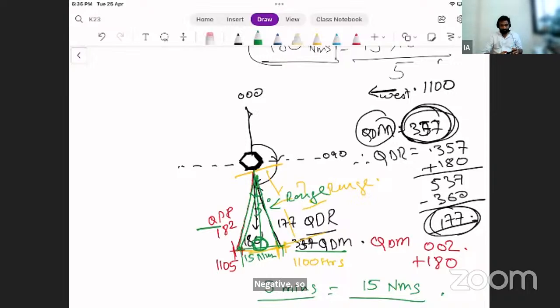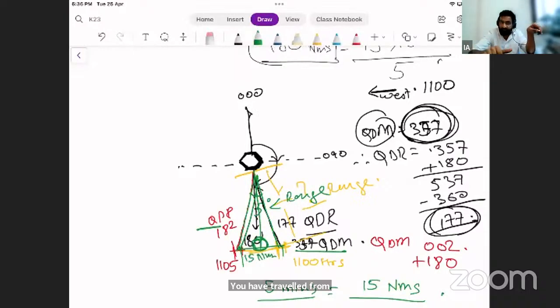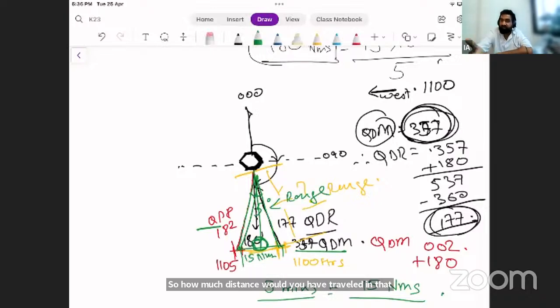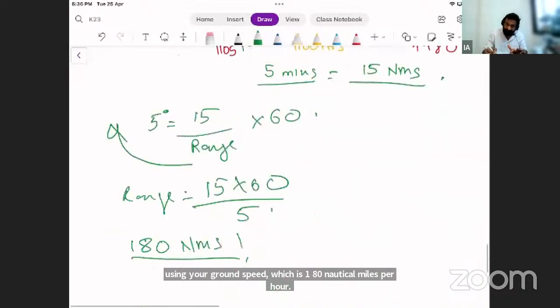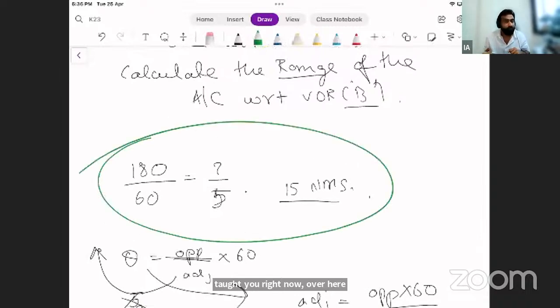Sir, I don't get that 15 nautical miles, or else everything is clear. Your aircraft ground speed is 180 nautical miles per hour. You have traveled from 1100 to 1105 in 5 minutes at 180 knots. So how much distance would you have traveled in that much of time? Find that out. 5 मिनट में आपने कितना distance travel किया है using your ground speed which is 180 nautical miles per hour. Either use your CX3 or use this that I have just taught you right now. Yes sir, got it.